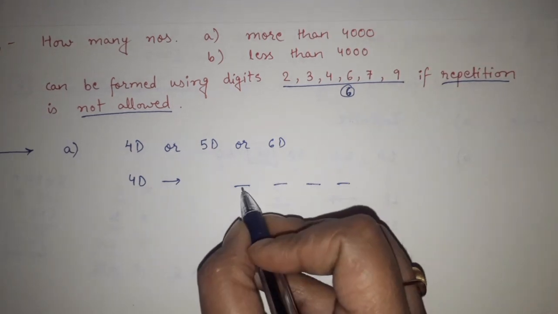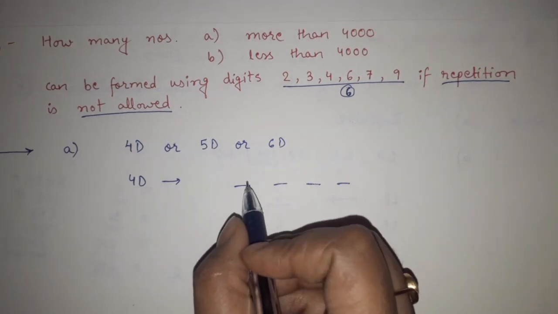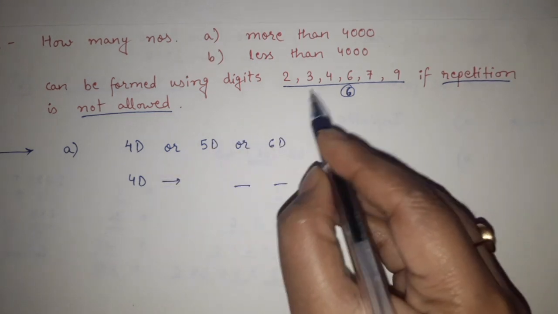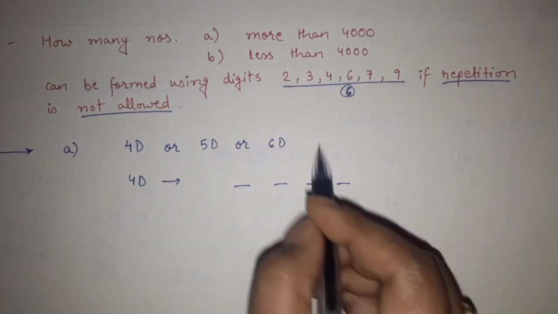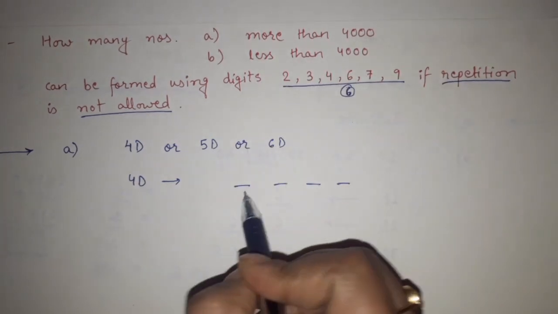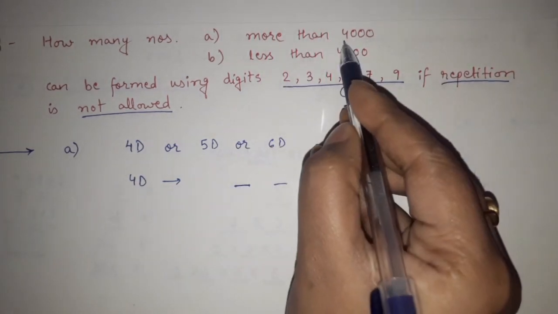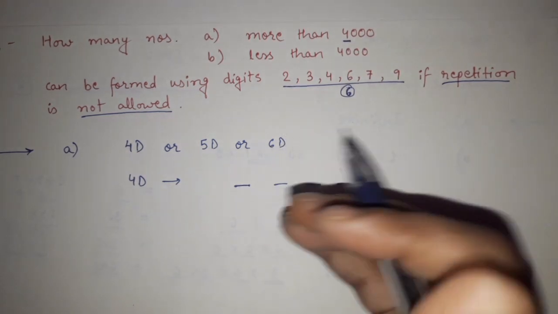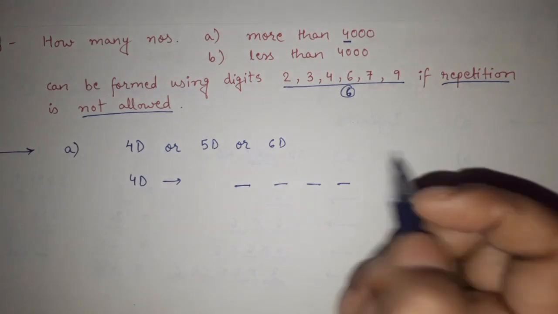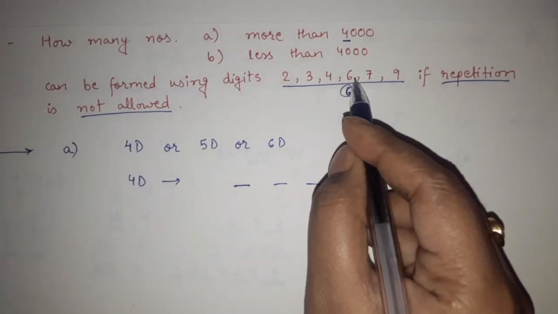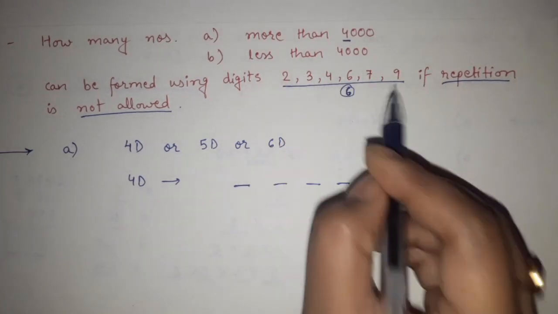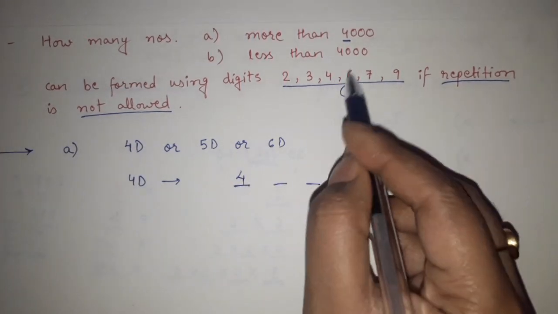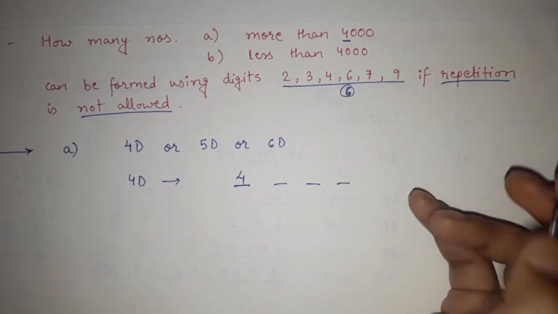What is possible here? Again, like we have seen in the previous example, for this number to be more than 4,000, here we are having 4 as the first digit, so this digit should be 4 or more than 4, right? So this digit can be 4, 6, 7 or 9. These two cannot be there. So we are having 4 possibilities for this digit. That means either 4 can be there, 6 can be there, 7 can be there or 9 can be there.